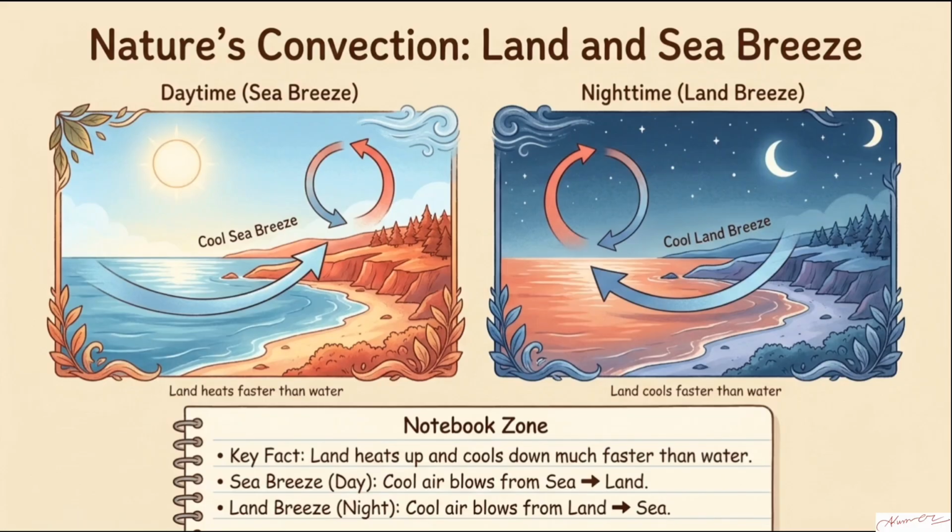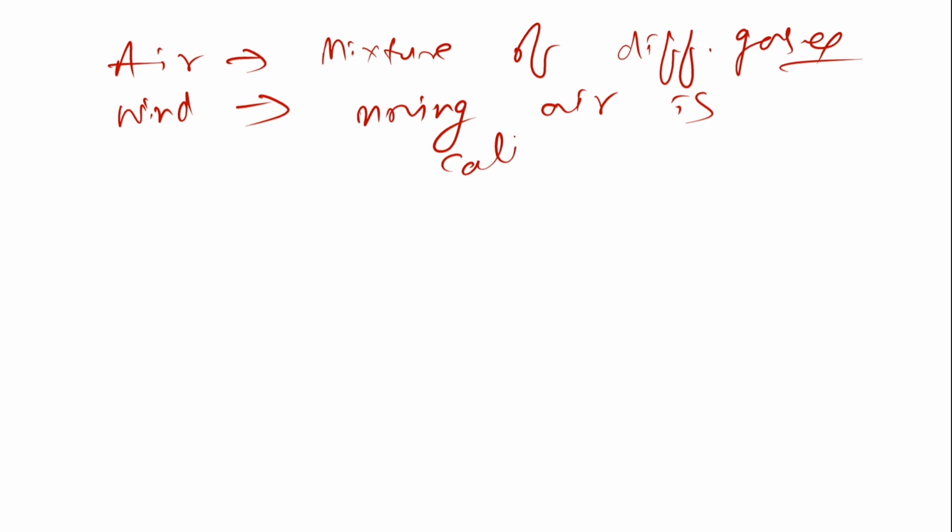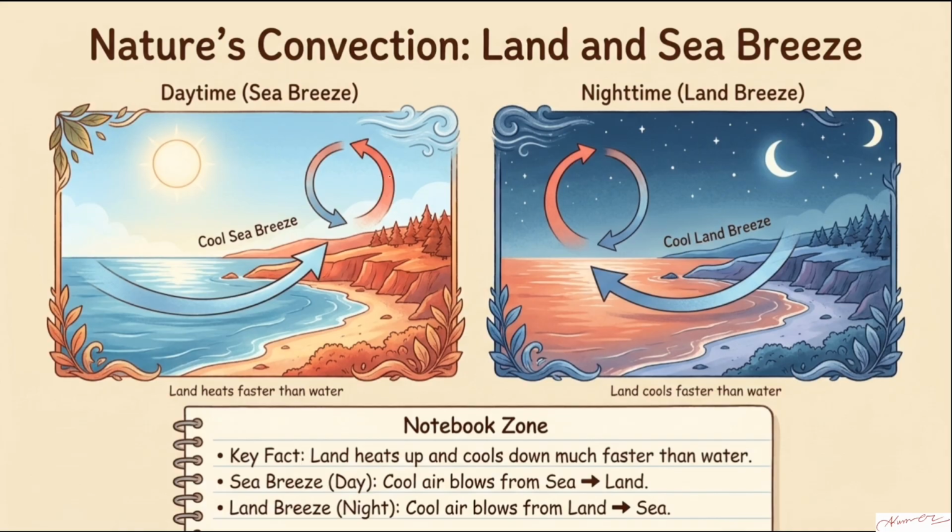Now let me ask you, let us try to define air. Air is a mixture of different gases. When you talk about the wind, what do we call wind? Moving air is called wind. But the question is, how does the air start moving? For that question, you'll get the answer here.